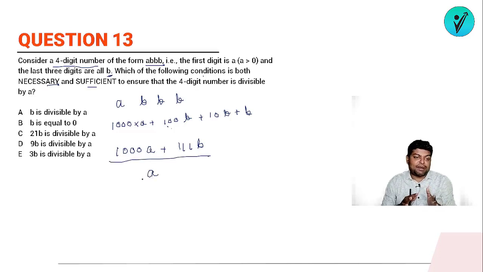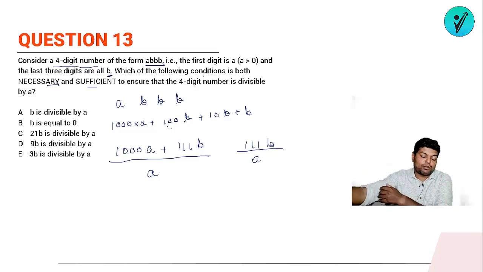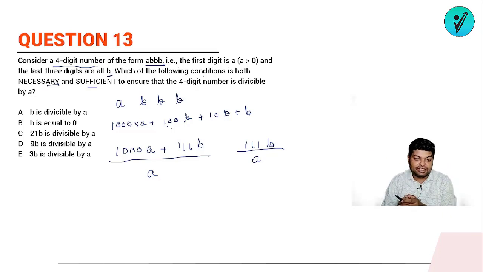So what is the bare minimum condition for this number to be completely divisible by A? If we use the concept of the remainder theorem, obviously 1000A will be completely divided by A. So whatever remainder I get will be because of the other term. So I just have to check 111B by A. What different values of B can we have so that A divides it completely?